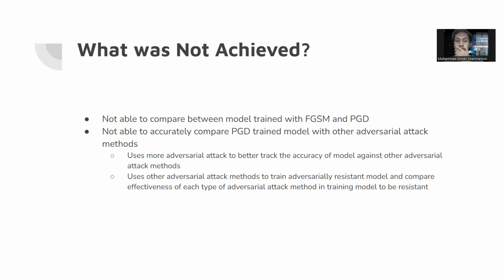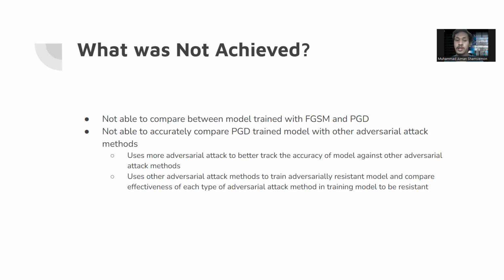So in the future, definitely we want to use more adversarial attacks to better track the accuracy of models. So instead of testing using one example, maybe we want to try using 100, even 1,000 examples to see how accurate the adversarially trained model is.